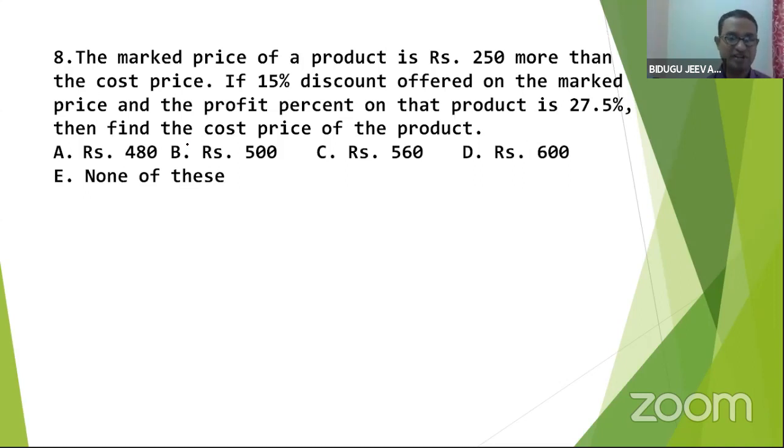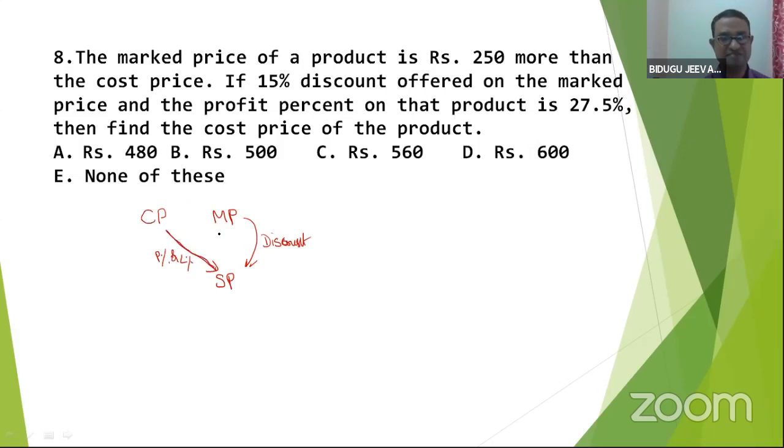Market price of a product is 250 more than cost price. Let me write clearly. This is cost price. This is market price. Discount is given from this. Okay? Discount will be given from this. And this is called selling price. If you want profit percent or loss percent, you have to see like this.